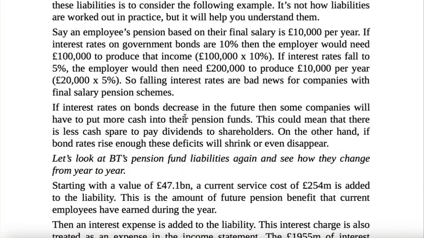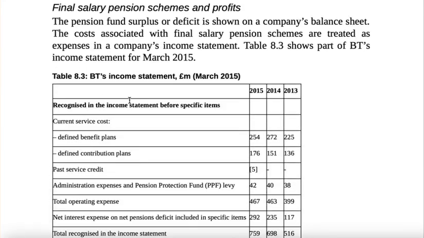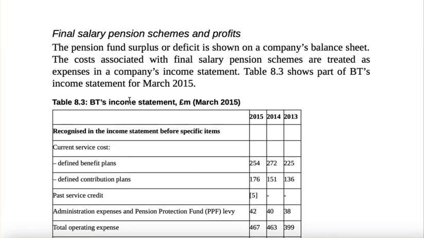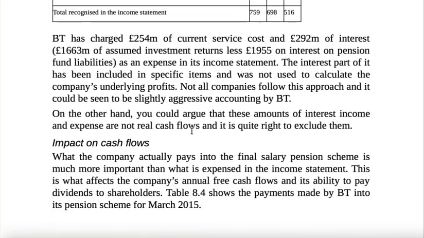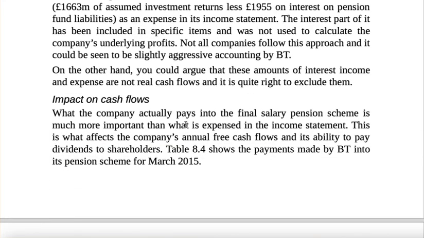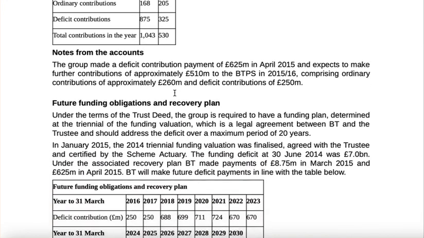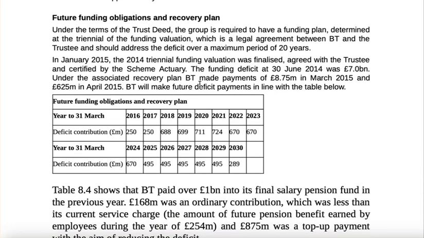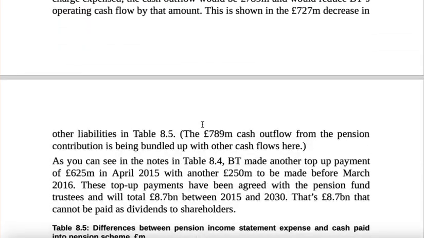So these are again examples. He discounts, he produces this 10%. All this is the same thing over here. Then we have final salary pension schemes, defined benefit schemes and defined contribution plans. This will also be present in our Indian companies' annual reports. Again, with BT, how does this impact your cash flows? You'll have to subtract from your cash flows to get these things. Future funding obligations of a recovery plan, another type of pension, hospitalization, or whatever the company plans to give.